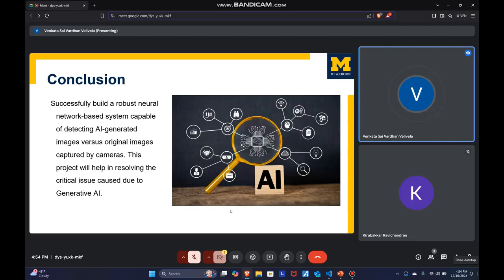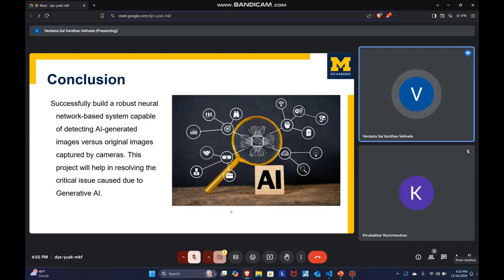In conclusion, our project successfully developed a robust neural network capable of distinguishing AI generated images from real ones with a high degree of accuracy. This system addresses critical challenges posed by generative AI, including misinformation, deepfake detection, and copyright concerns.